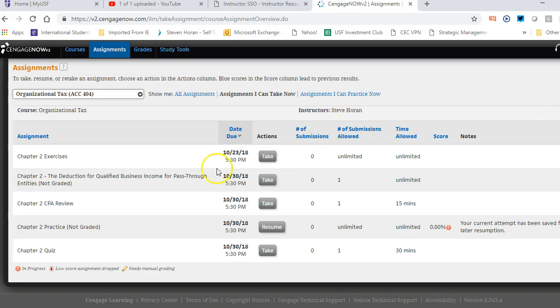The ones for points are your Chapter 2 exercises. That's the 100-point assignment. The CPA review and the quiz, those are the ones that you'll do for points. But there's two assignments here that are more just practice. This first one, the deduction for qualified business income for pass-through entities, is purely just for you to do as much as you want. It's a study tool, so you can do with that whatever you want. I'm not grading it. I'm not going to look to see if it's done or anything like that. Totally up to you. And then same thing where it says Chapter 2 practice.